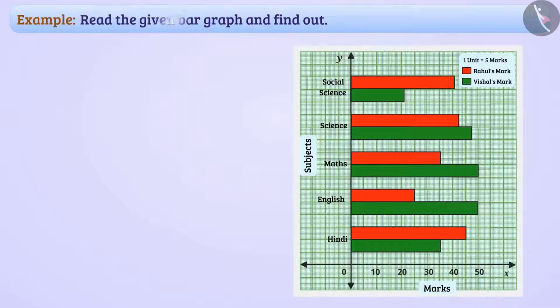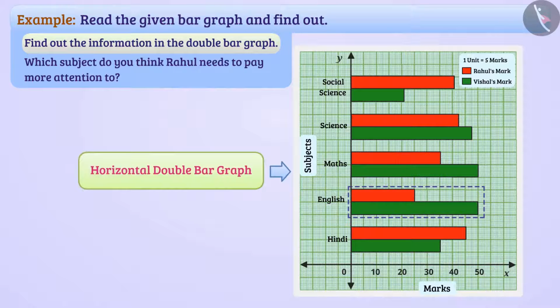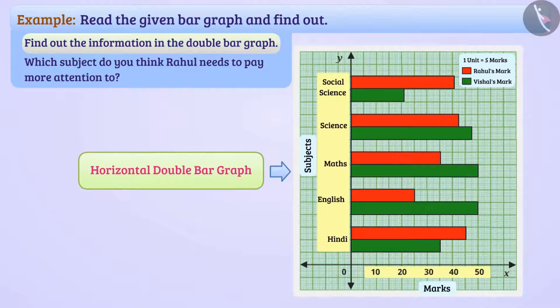Read the given bar graph and find out the information in the double bar graph. To find out what information is shown in this bar graph, one has to look at what is represented on x-axis and y-axis, along with understanding what each bar represents in a pair of bars. The double bar graph shown is the horizontal double bar graph. Here, names of subjects are shown on the y-axis and the marks are shown on the x-axis.